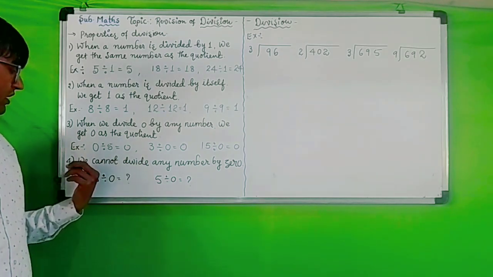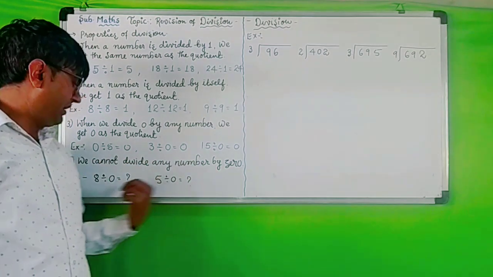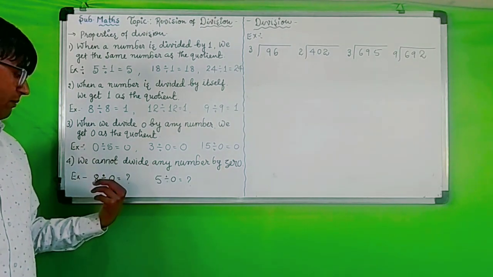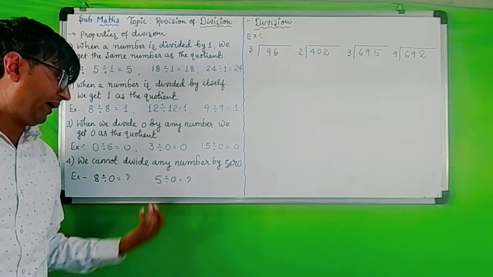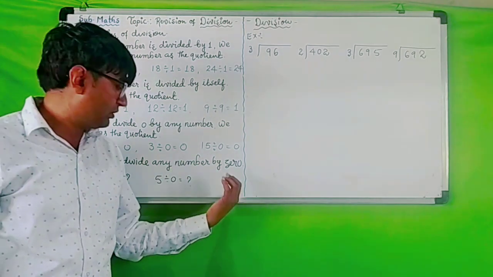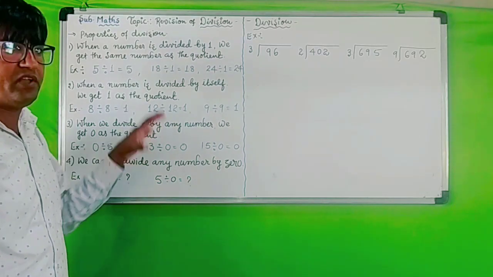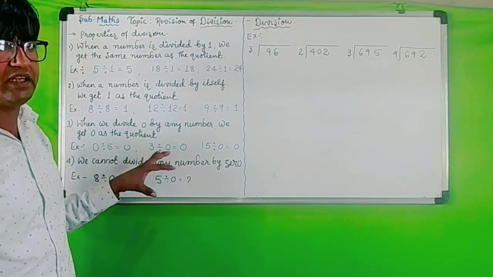Now the fourth property. We cannot divide any number by 0. 8 divided by 0 equals question mark. Cannot divide. 5 divided by 0 equals question mark. We cannot divide. Children, I hope that you understood all four properties.